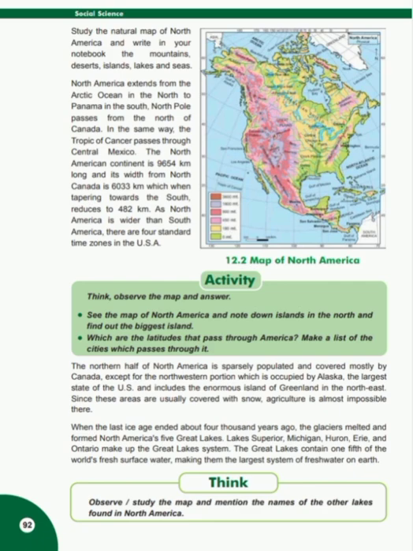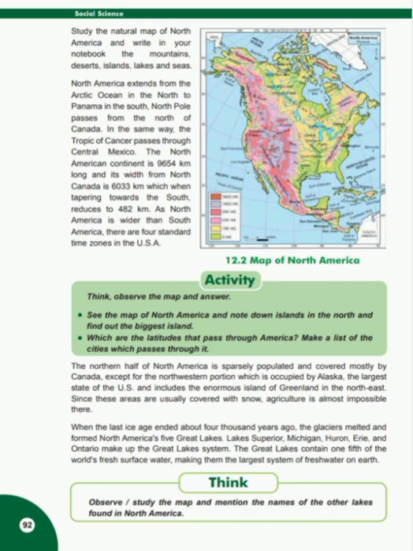Activity: think, observe the map and answer. See the map of North America and note down islands in the north and find out the biggest island. Students, the biggest island is Baffin Island, and other islands in the north are Victoria, Banks, Prince of Wales, Devon, Perry, etc. Which are the latitudes that pass through America?